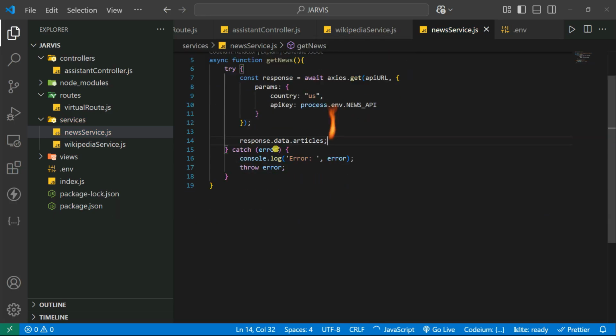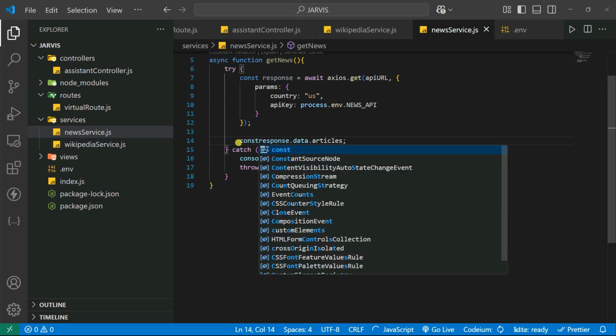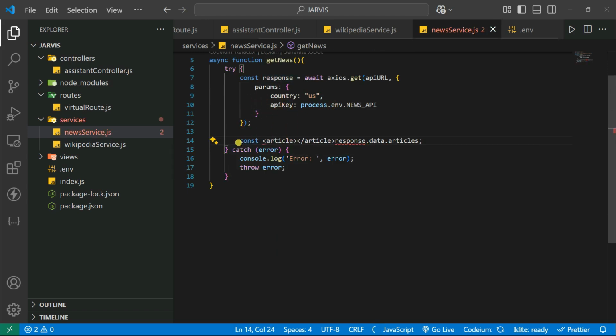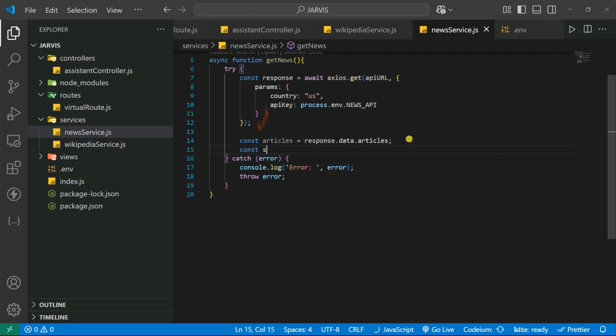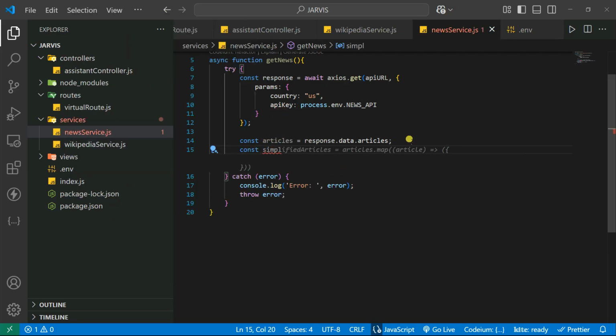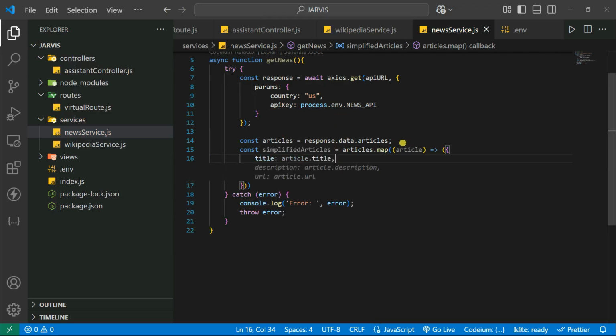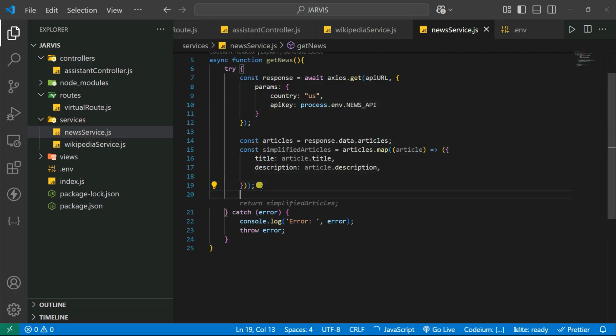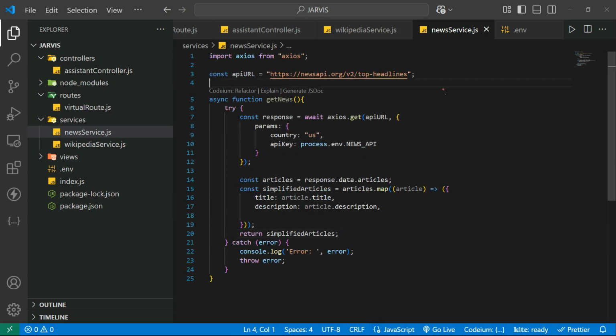Then let's store it inside a variable. Let's say const articles like that. After that I'm going to simplify the articles. So let's say const simplifiedArticles, and then I'm going to use articles.map, and I'm going to store the title and the description as well. So I can remove the URL, it's not needed at all. And then I'm going to return the simplified articles.